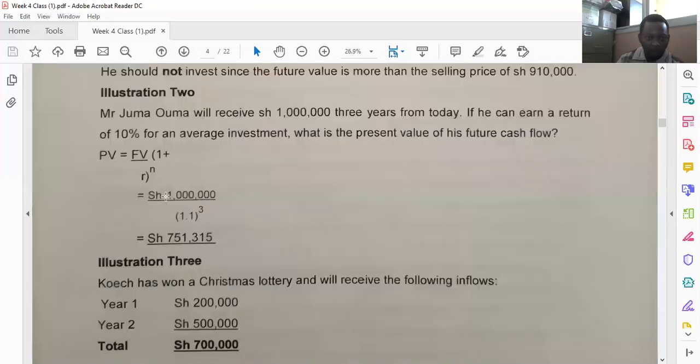So that is 1,000,000 divided by 1 plus 0.1, which gives us 1.1 raised to the power of 3. That is 3 years. So 1,000,000 divided by 1.1 to the power 3 gives us 751,315 shillings. So this is the present value of 1,000,000 shillings at the rate of 10% for a period of 3 years.